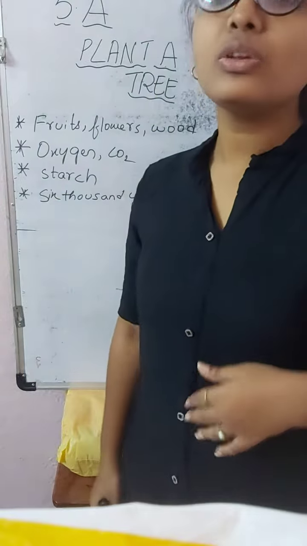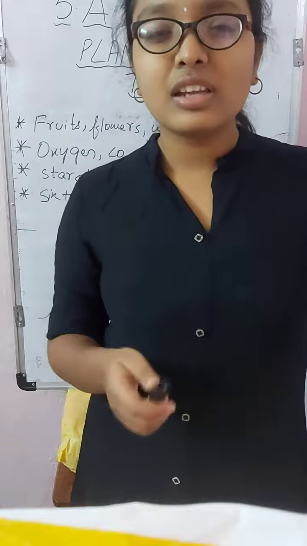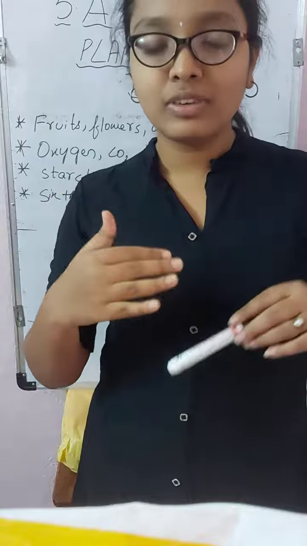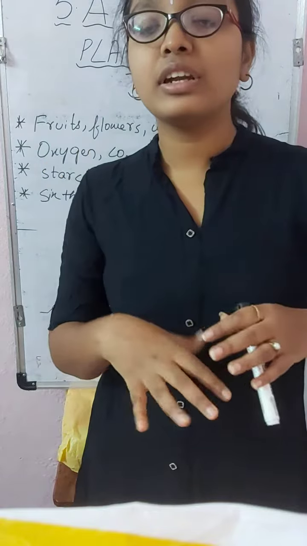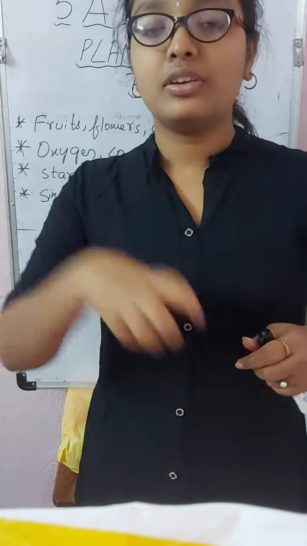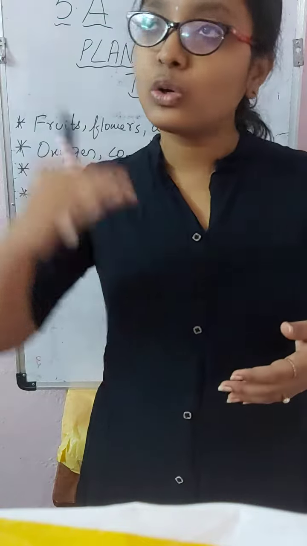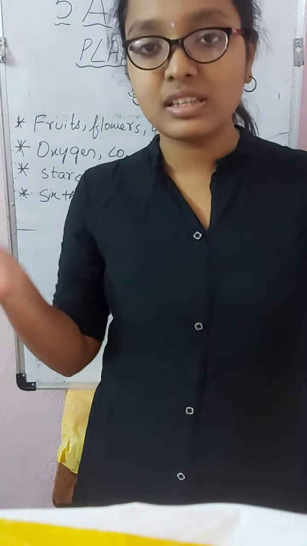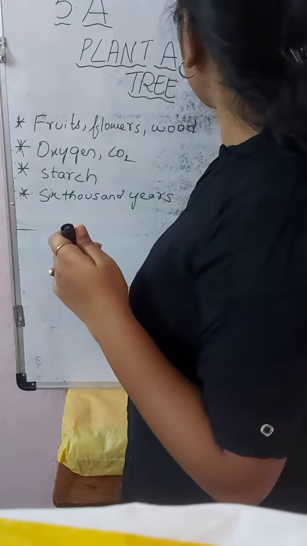And starch: the important food material of the trees is starch. While we give carbon dioxide to the trees, the carbon is converted into starch and stored in the trees, so that the plants utilize that starch and grow. Every year the trees also grow: the number of branches increases, the number of leaves increases. There is one special property called photosynthesis. What is meant by photosynthesis?